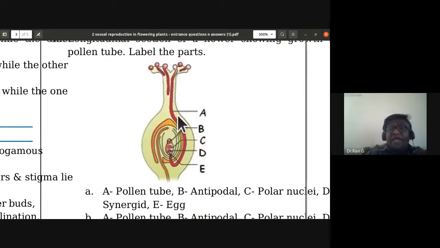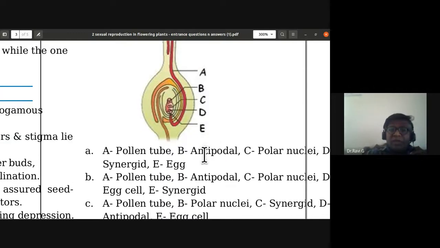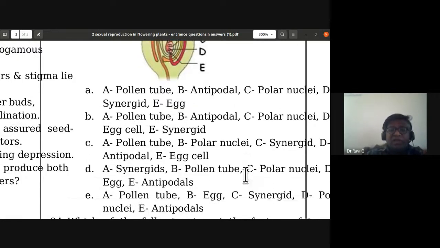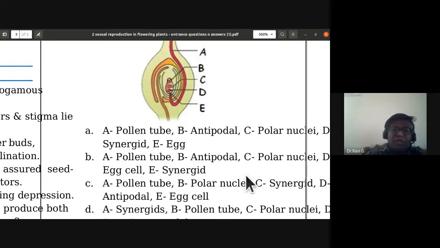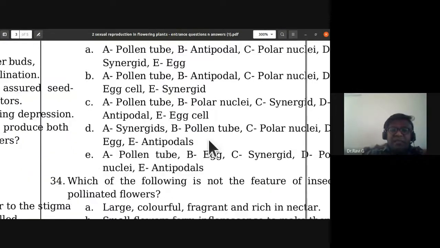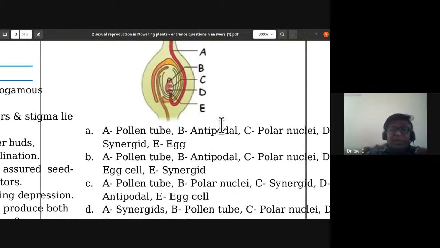33rd: A is pollen tube, B is antipodal cells. So only two of them are showing the correct options, A and B. C is polar nuclei, correct one.